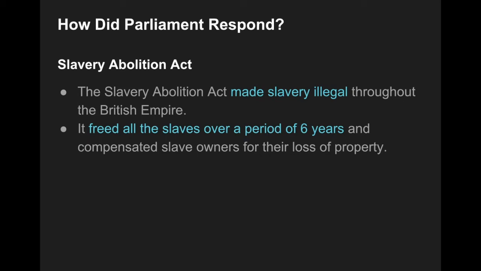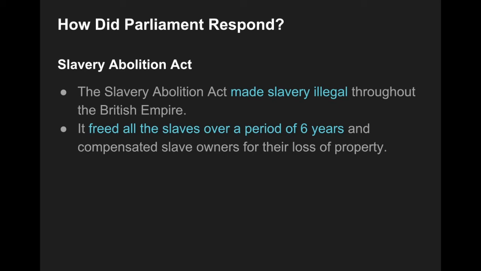And one of the big things it does too is compensate the slave owners for their loss of property. They're not just simply freed and all these slave owners are now out of their investments. It also compensates those individuals to keep them happy, because many of them are those wealthy aristocrats who are running parliament and they're saying, I don't want to lose all of my wealth and money. I want to be compensated for these things.